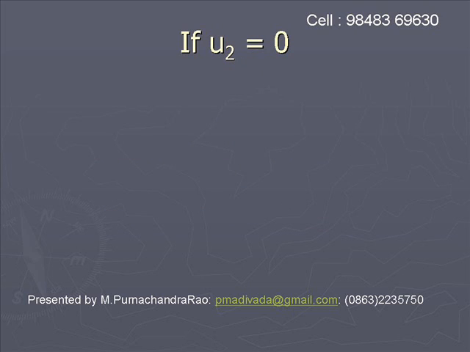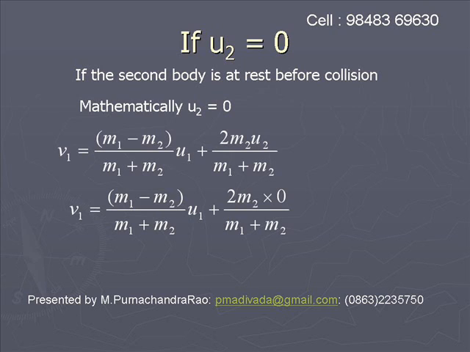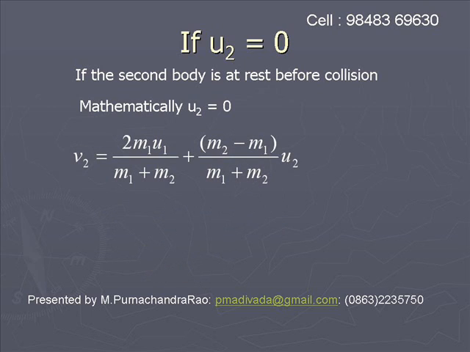If u2 is equal to 0, that means the second body is at rest before collision. Mathematically we write u2 is equal to 0. In such a case, the first relation v1 is equal to (m1 minus m2) by (m1 plus m2) into u1 plus 2m2 u2 by (m1 plus m2) gets reduced to v1 is equal to (m1 minus m2) by (m1 plus m2) into u1, because the second term becomes 0.